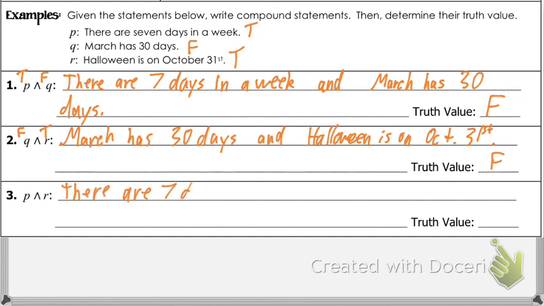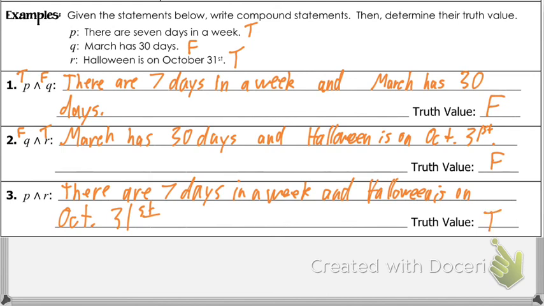There are 7 days in a week, and Halloween is on October 31st. Presley, is this true or false? True, because they're both true. P and R are both true, so the entire statement is true.